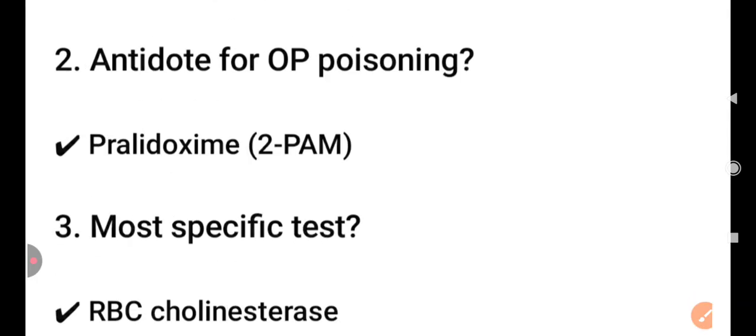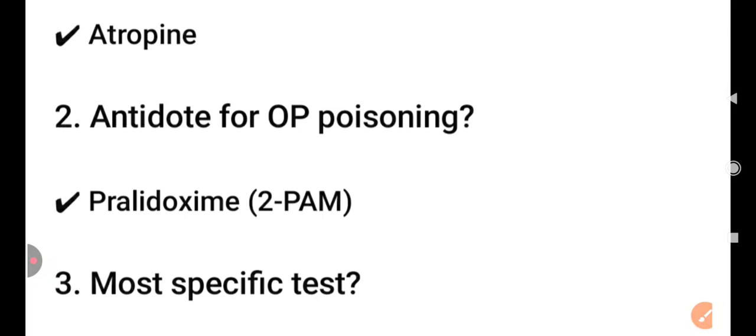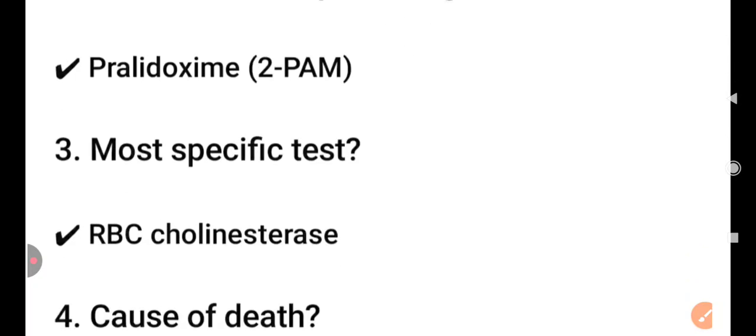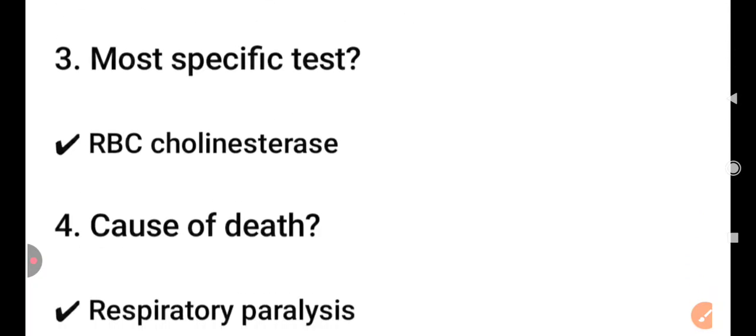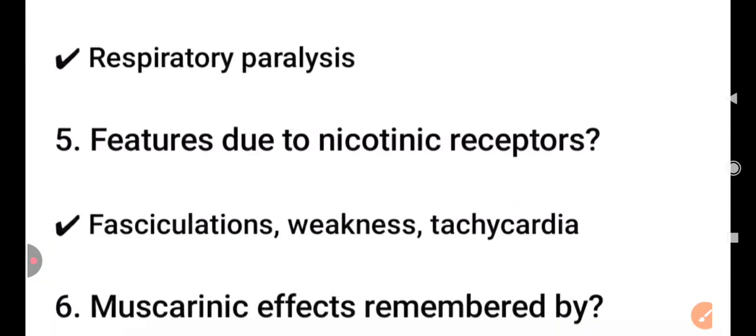MCQ very high yield, remember some points. First drug in OP poisoning is atropine. Antidote for OP poisoning is pralidoxime. Most specific test is RBC cholinesterase. Cause of death is respiratory paralysis. Features due to nicotinic receptors are fasciculation, weakness and tachycardia. Muscarinic effects are remembered by DUMBELSS.